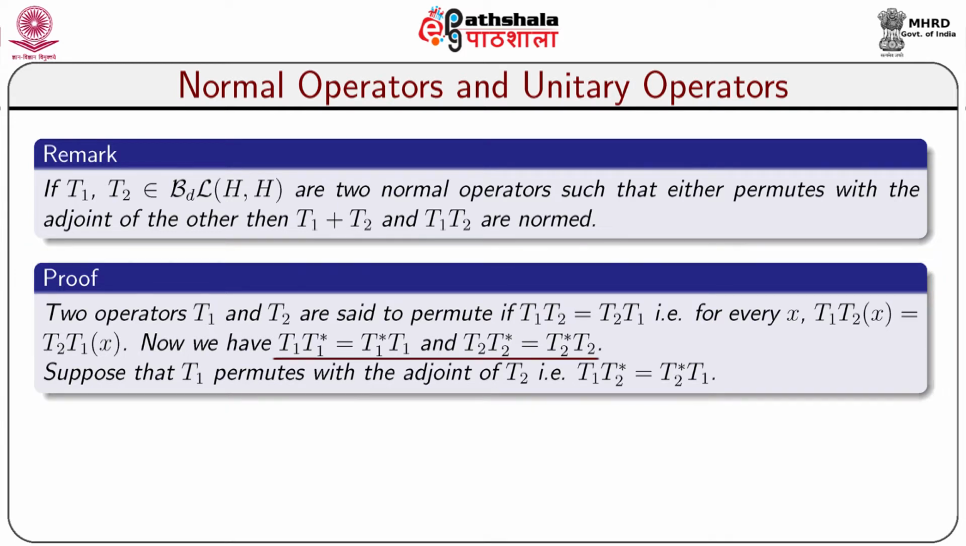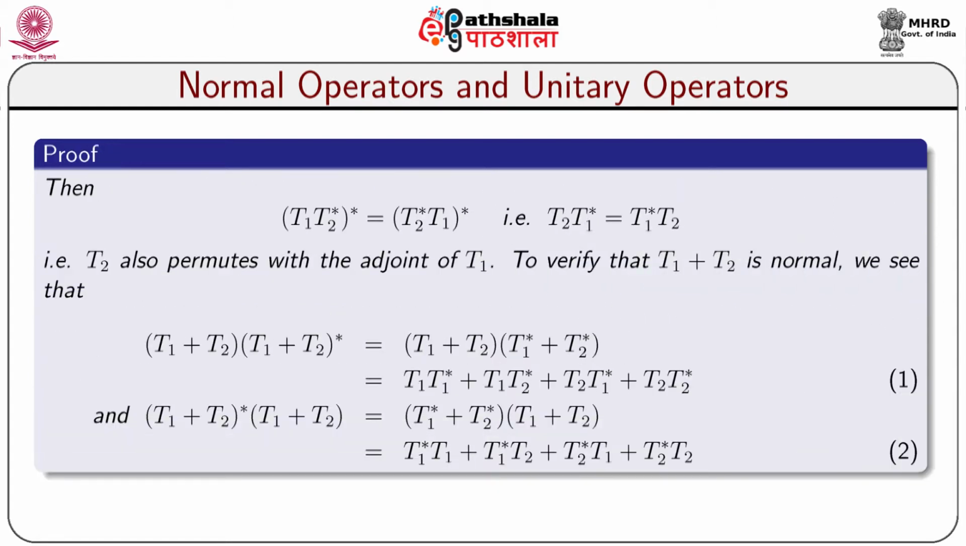Now, we have by the condition T1 T1 star equals T1 star T1 and T2 T2 star equals T2 star T2. Suppose that T1 permutes with the adjoint of T2, that is T1 T2 star equals T2 star T1. Then taking star of both sides, T2 T1 star equals T1 star T2, that is T2 also permutes with the adjoint of T1.